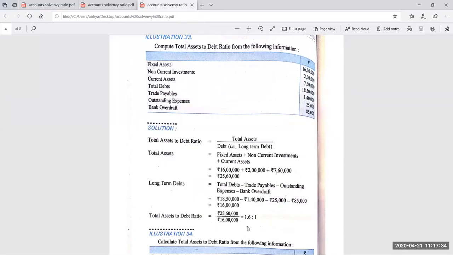The answer is 25,60,000 upon 16 lakh, which is equal to 1.6:1. Yes, Anushka, correct answer. And Khushi, you have given me the answer 1.56. Please tell me where you made the mistake while solving. Is it a calculation mistake or some other part you have missed? Please give me your answer in chat, Khushi, because you are very near to the answer.